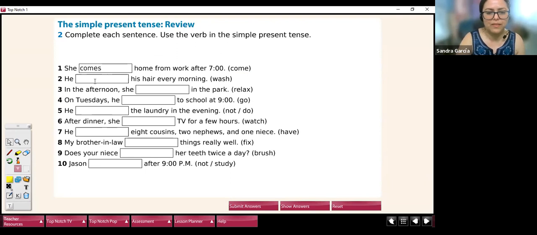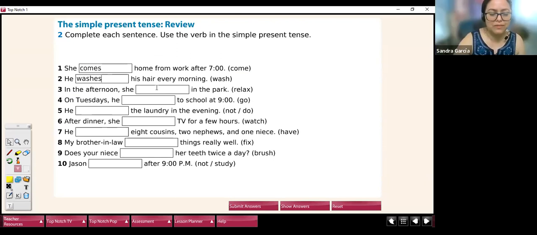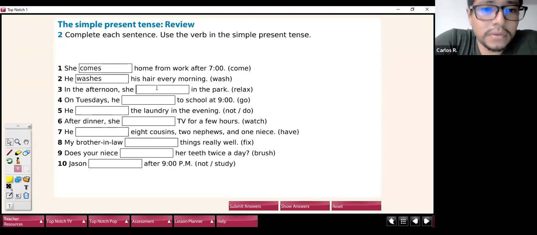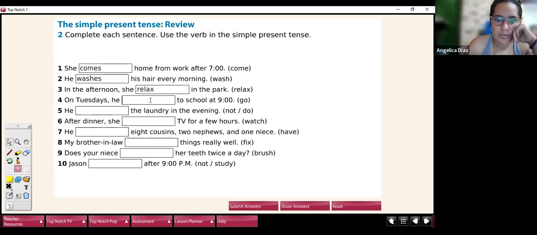Number 2. He washes his hair every morning. Very good. Number 3, Carlos. In the afternoon, she relaxes in the park. Number 4, Angelica. On Tuesday, he goes to school at 9 o'clock. Christian, number 5.